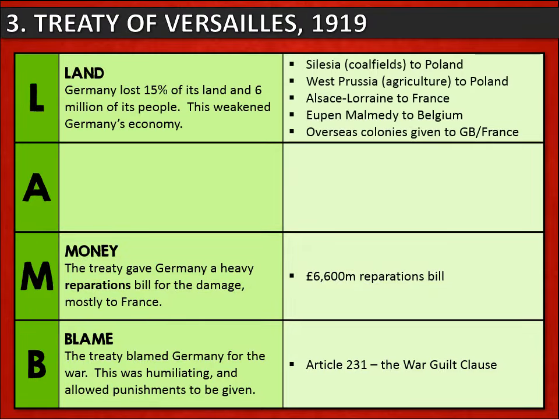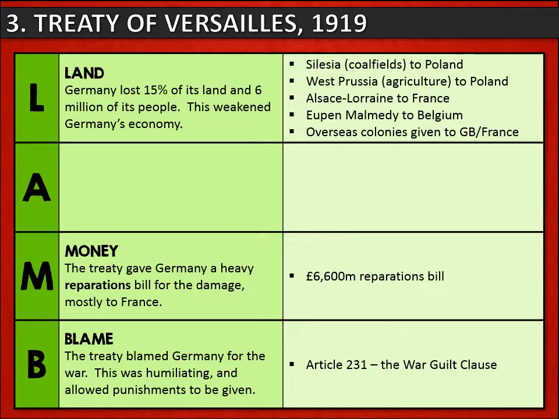Now, here are some examples of land which Germany lost. Notice, Germany lost some really important industrial land, such as the coalfields in Silesia, and Germany also lost some important agricultural land, such as West Prussia.